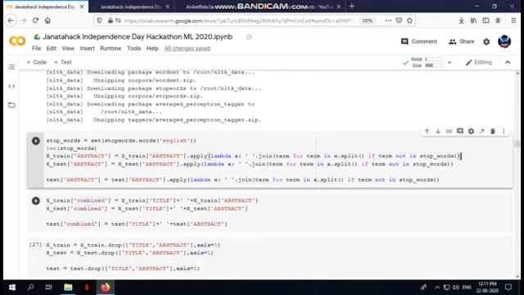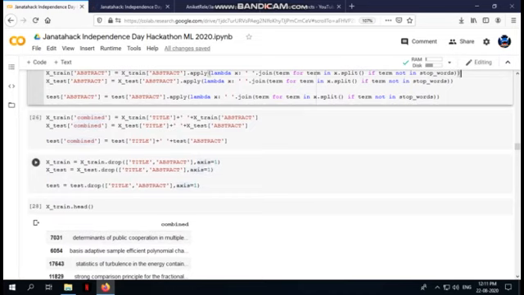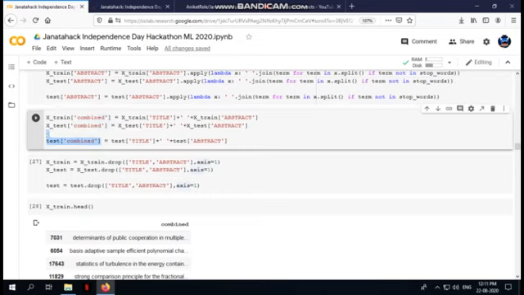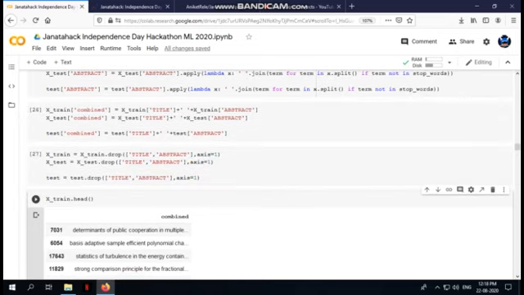So now what we are going to do is that we are going to combine the title and the abstract columns, and we are going to make a new column called combined. Okay, we will do this for both the train and test data frames, and after that simply we are going to drop the title and abstract columns, because the only column which matters now is the combined column which we did right here above. Okay, so we are going to drop title and abstract from xtrain and xtest. Okay, so now here you can see that we have only the combined column in our data.